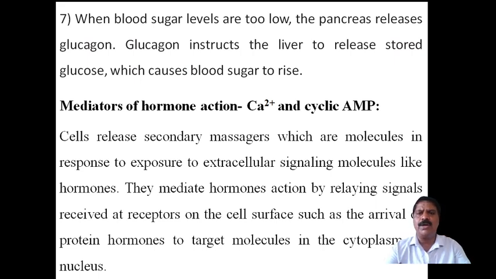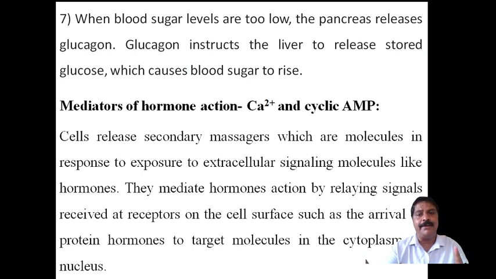When the sugar level in blood is high, then insulin will be secreted and it absorbs the glucose. It breaks down the glucose into carbon dioxide and water, and it gets energy, and the sugar level in blood will be balanced. That is nothing but insulin.